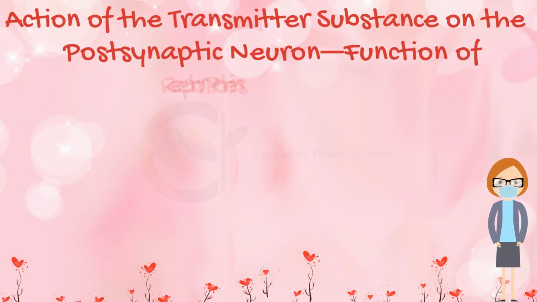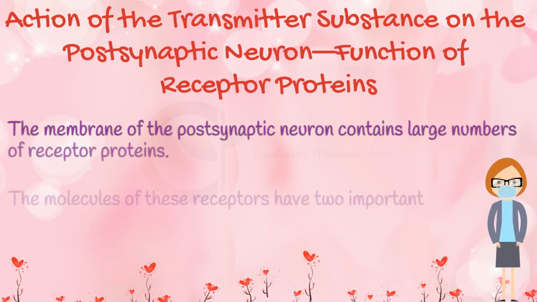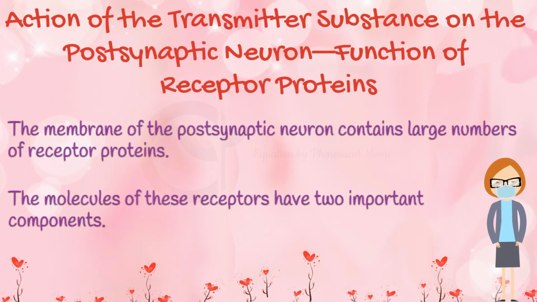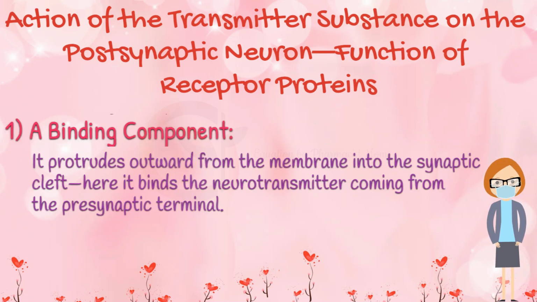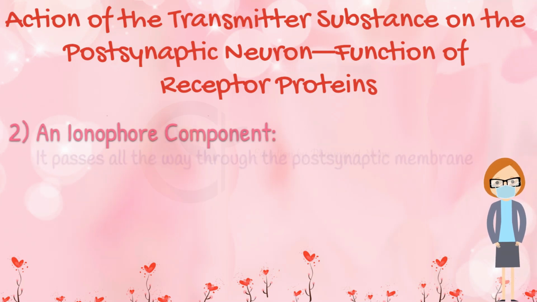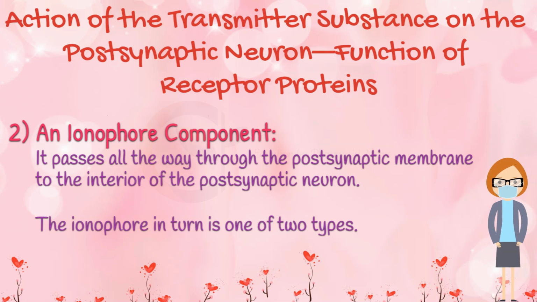What is the action of the transmitter substances on the postsynaptic neuron? The membrane of the postsynaptic neuron contains large numbers of receptor proteins. The molecules of these receptors have two important components. A binding component, which protrudes outward from the membrane into the synaptic cleft, where it binds the neurotransmitter coming from the presynaptic terminal. And an ionophore component, which passes all the way through the postsynaptic membrane to the interior of